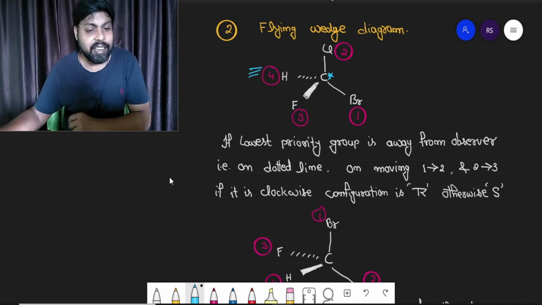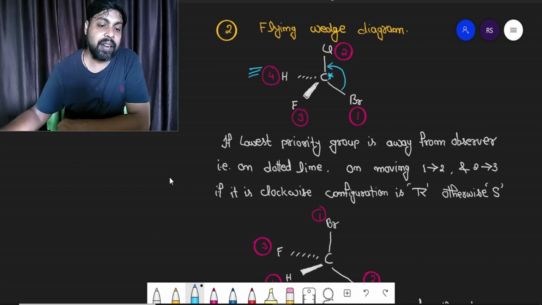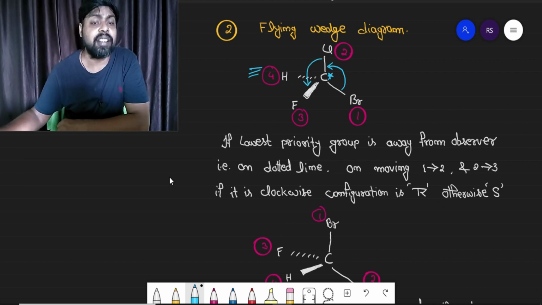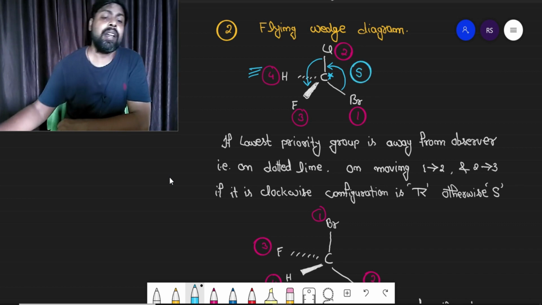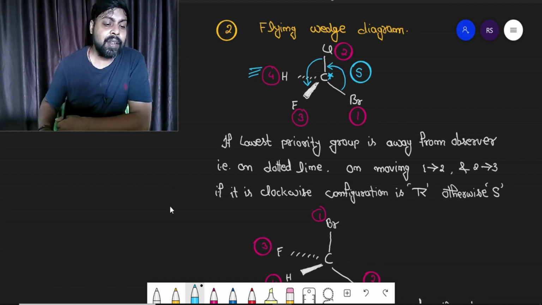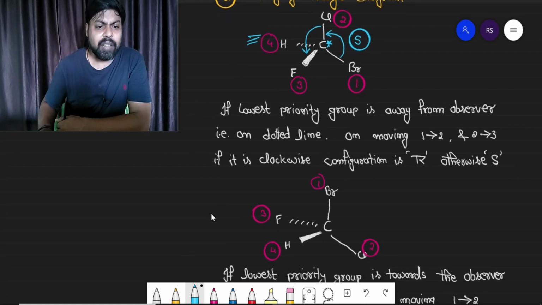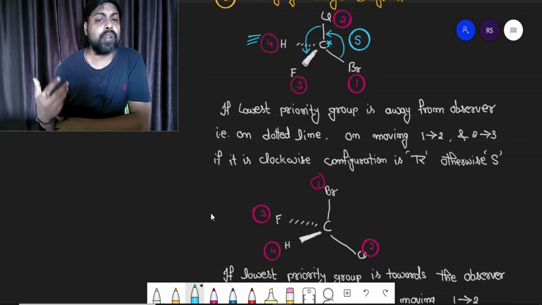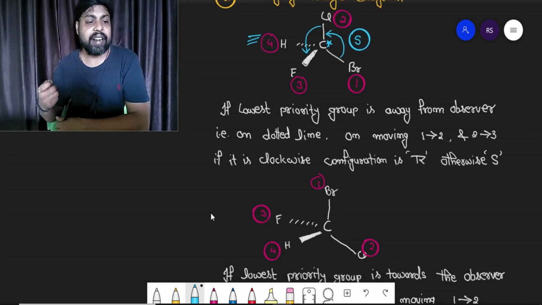Let us decide the configuration here. You are moving bromine to chlorine, first priority to second priority, and then chlorine to fluorine, second priority to third priority. It is definitely anti-clockwise direction. The configuration will be S, right? If it was clockwise, it would be R configuration. So I hope this is clear. Now the next situation may be the lowest priority is on shaded line.